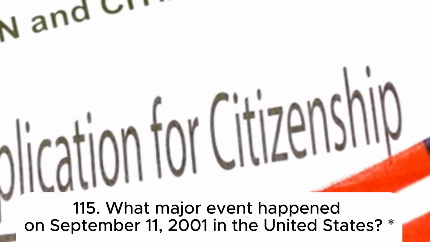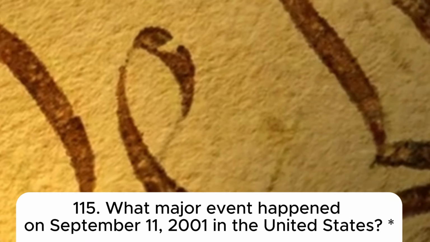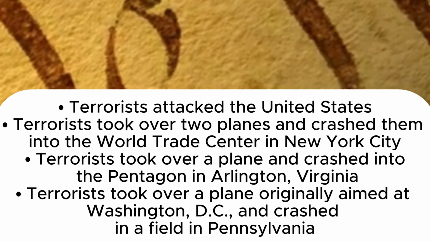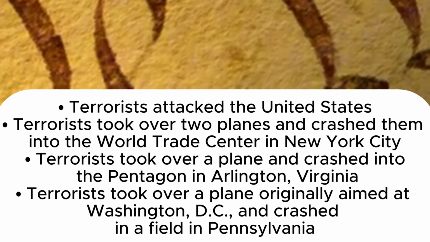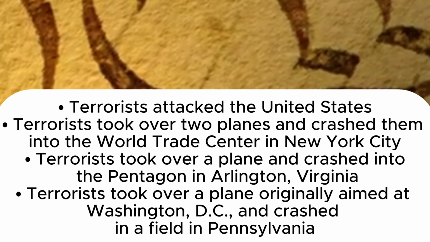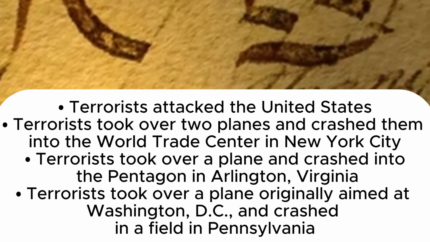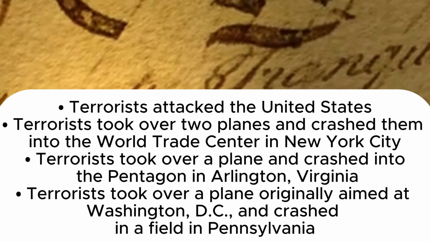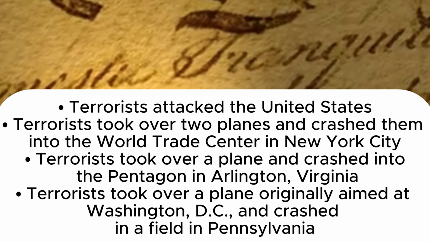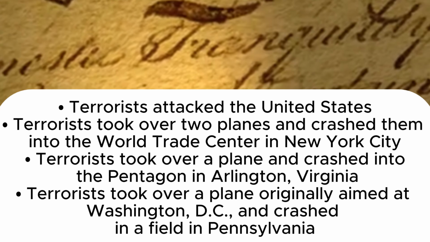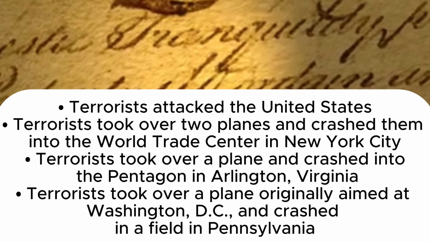115. What major event happened on September 11th, 2001 in the United States? Terrorists attacked the United States. Terrorists took over 2 planes and crashed them into the World Trade Center in New York City. Terrorists took over a plane and crashed into the Pentagon in Arlington, Virginia. Terrorists took over a plane originally aimed at Washington, D.C. and crashed in a field in Pennsylvania.